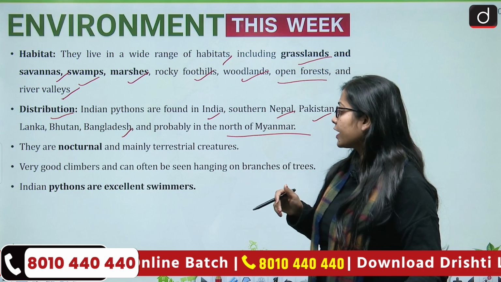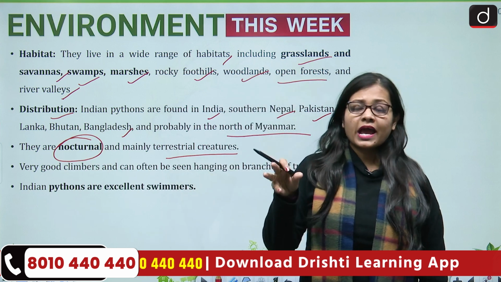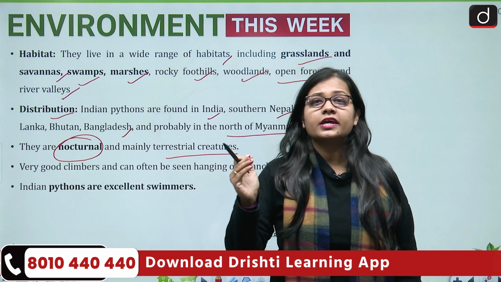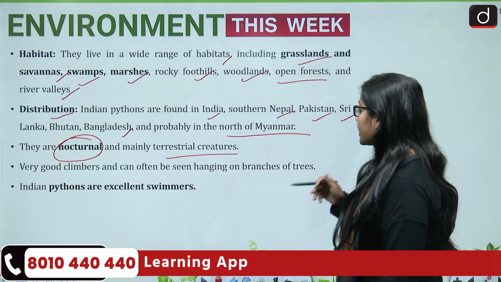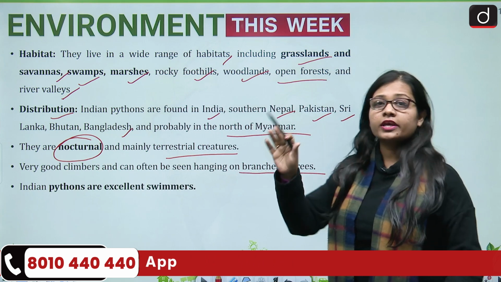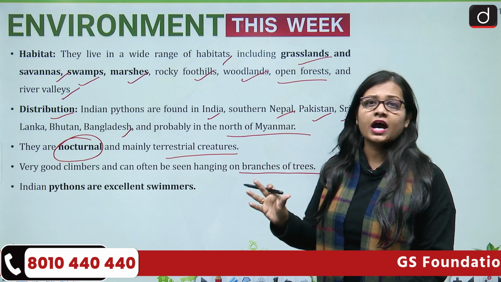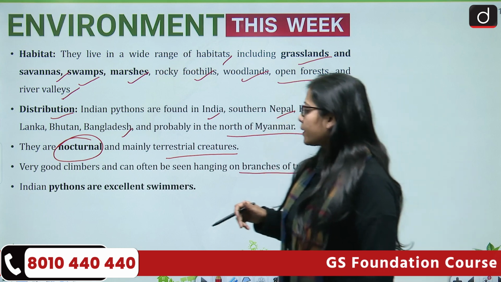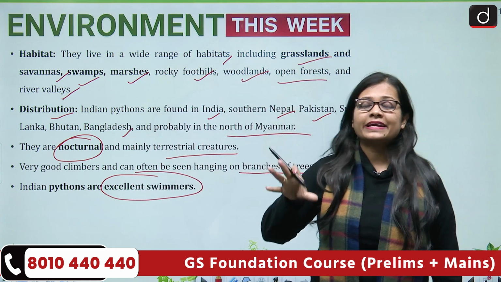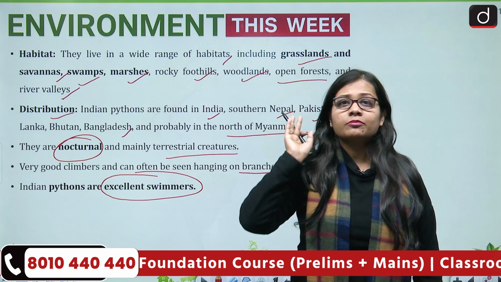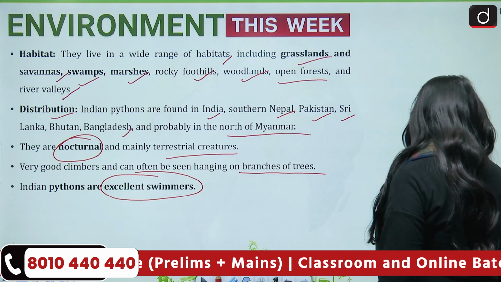Then they are nocturnal and mainly terrestrial creatures. Nocturnal means basically they work at night or they can see clearly at night. They are also very good climbers and can often be seen hanging on branches of trees. So they can go to the top of a tree because their climbing capability is very good. Then Indian pythons are excellent swimmers also, and that is what makes them deadly in nature, that they can climb very high into the trees and they can swim also.